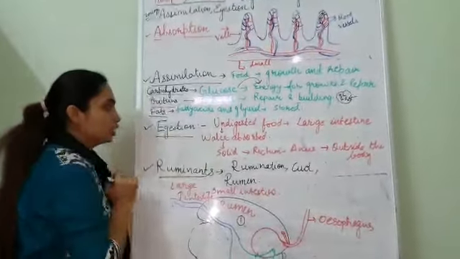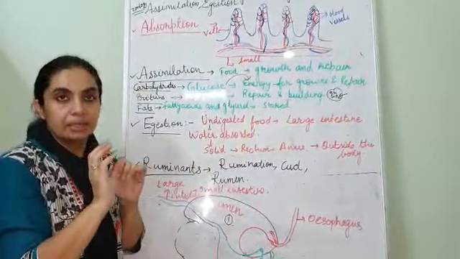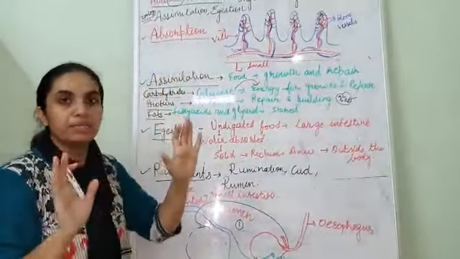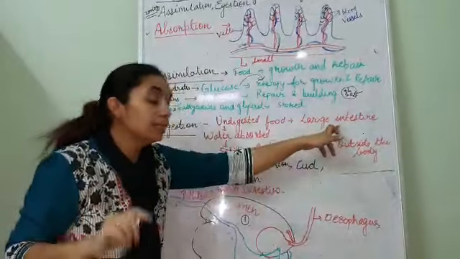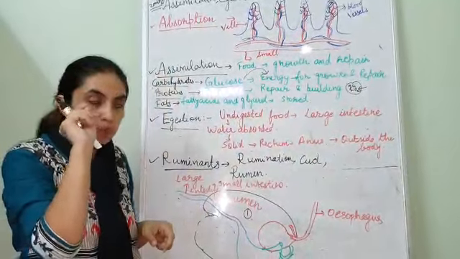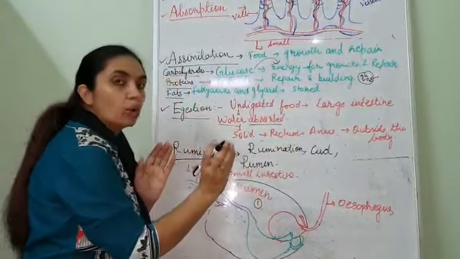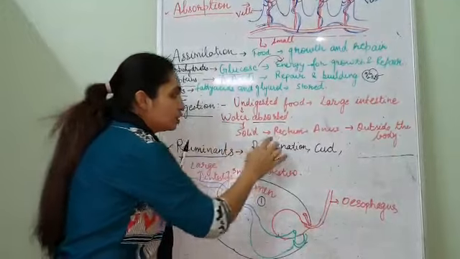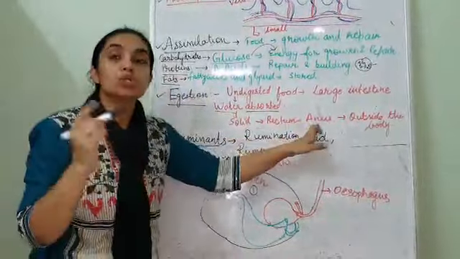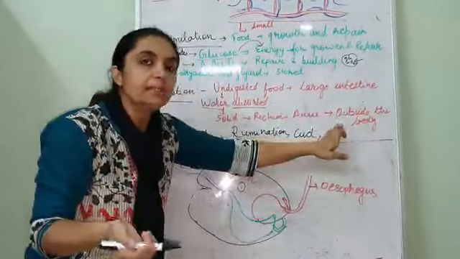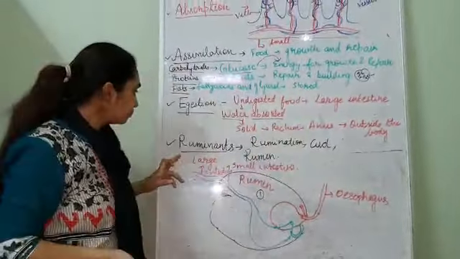Now the last step is egestion. The undigested food is pushed into the large intestine. In the small intestine, all the absorption is done. In the large intestine also, small villi are present, which absorb the water. After absorbing the water, only the solid material is left, and it reaches the rectum. The rectum has an opening called the anus, and through the anus your stools are passed outside the body in the morning.